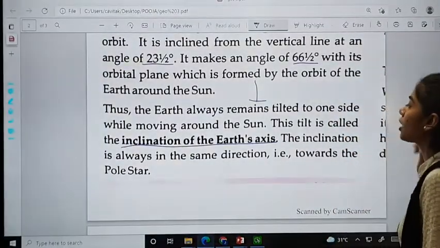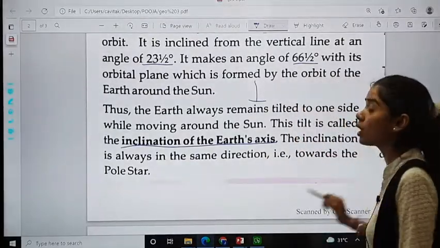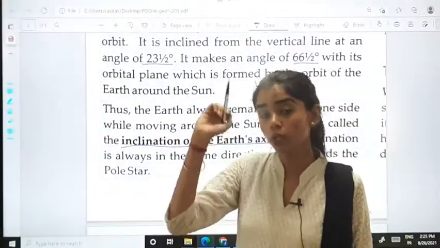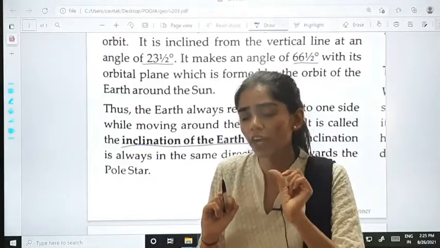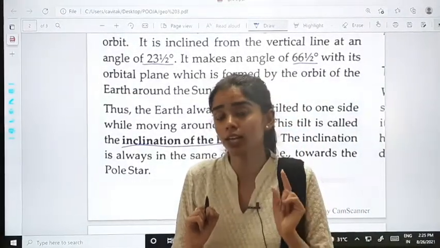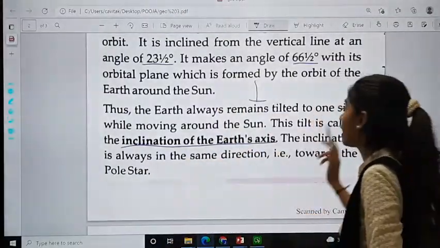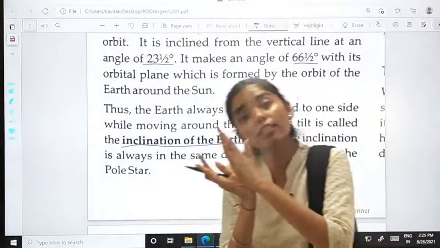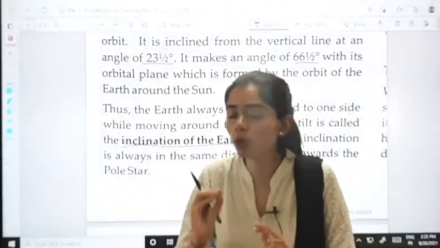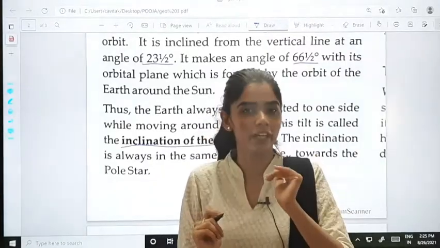The inclination is always in the same direction, that is towards the pole star. So we know there is a pole star that keeps on shining and it looks completely different from the other stars because it is extremely bright. So what they have said is that the inclination is always in the same direction. जहाँ पे पोल स्टार होता है उसी डायरेक्शन में हमारे अर्थ इंक्लाइंड होता है.